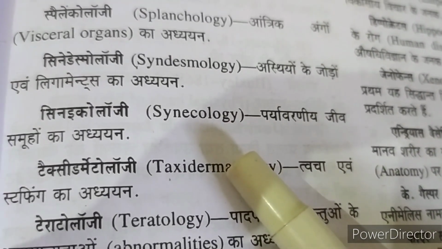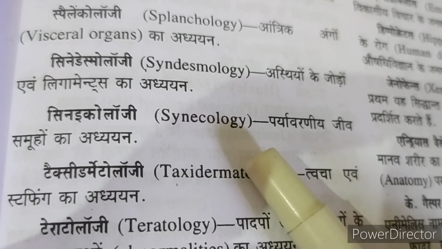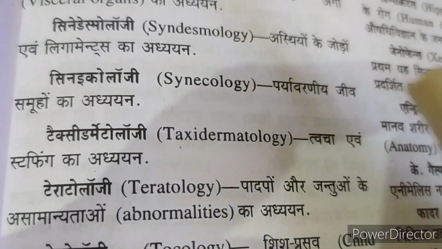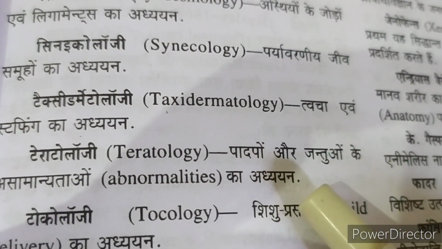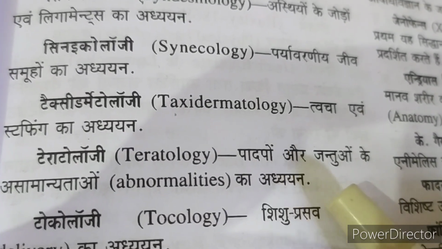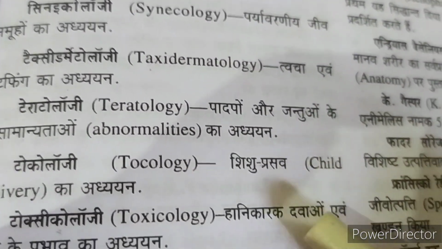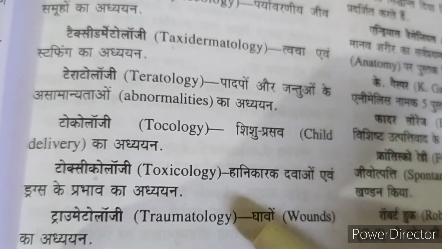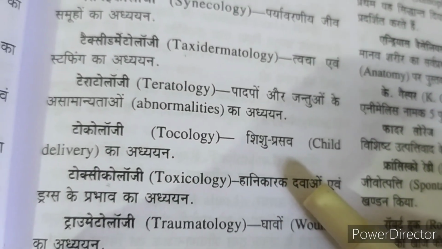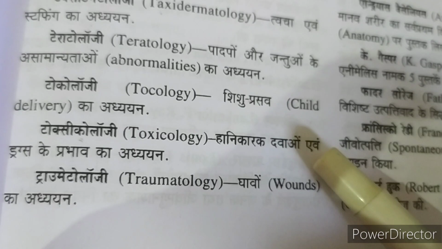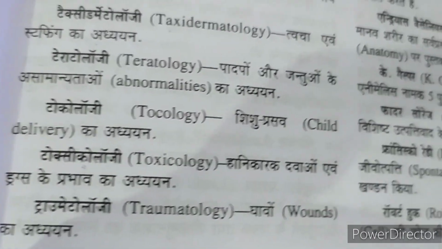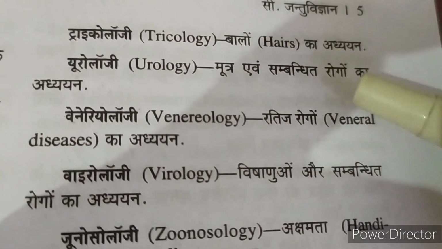Environmental organisms and their groups are studied in synecology. Taxidermy, in which we study about skin and its stuffing. Teratology, study of abnormalities in various organisms, plants and animals both. Tocology, child delivery, that is parturition study. Toxicology, that is the study of harmful drugs and medicines and their effects on the organisms. Traumatology, that is a study of wounds or injured tissues in our body. Trichology is the study of hairs.